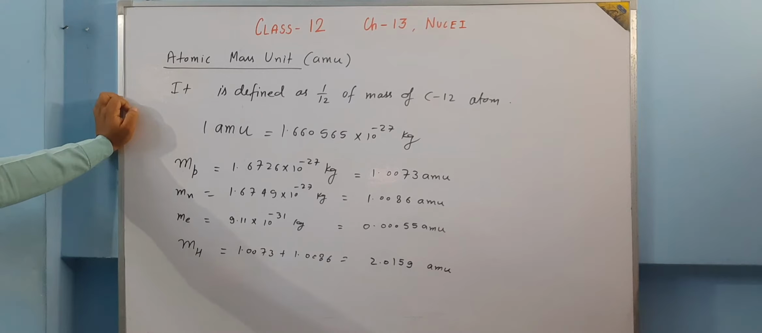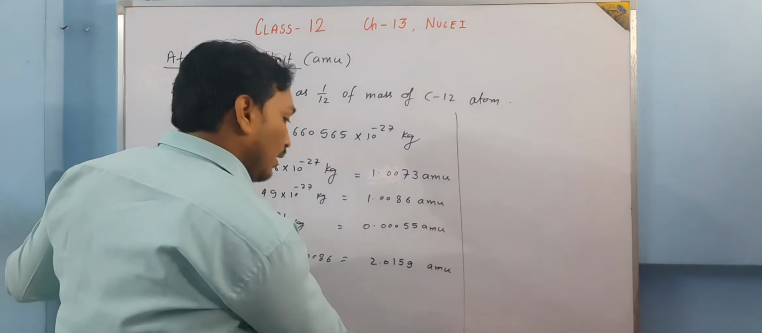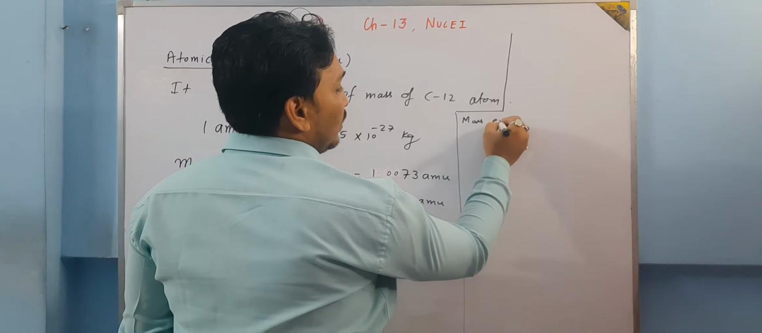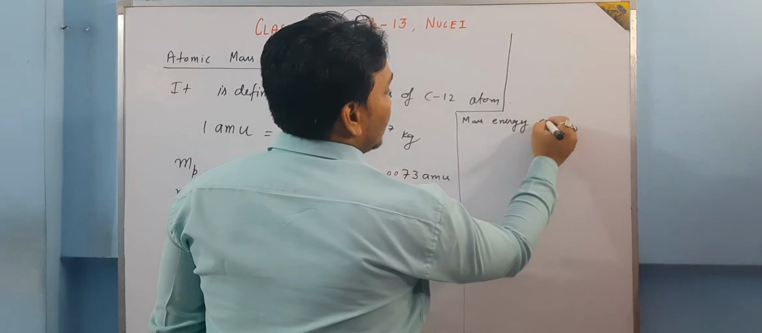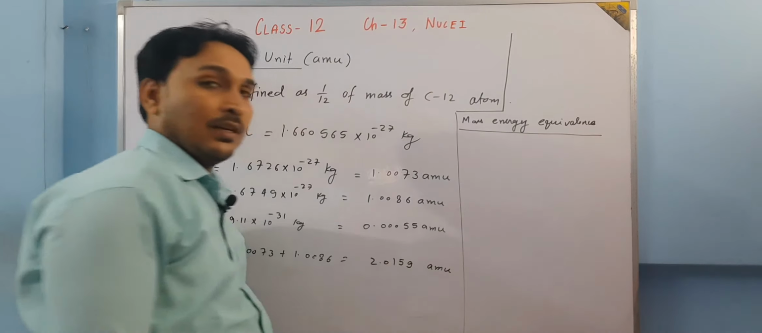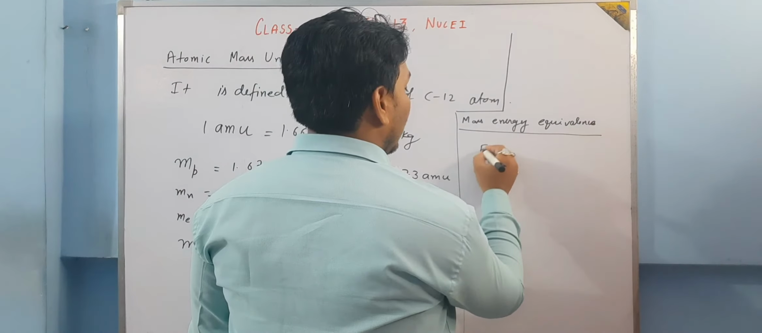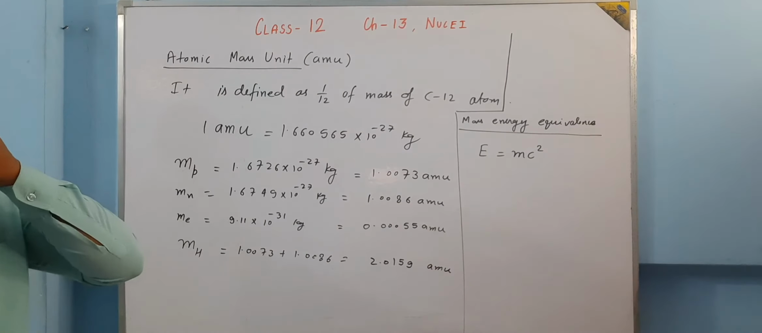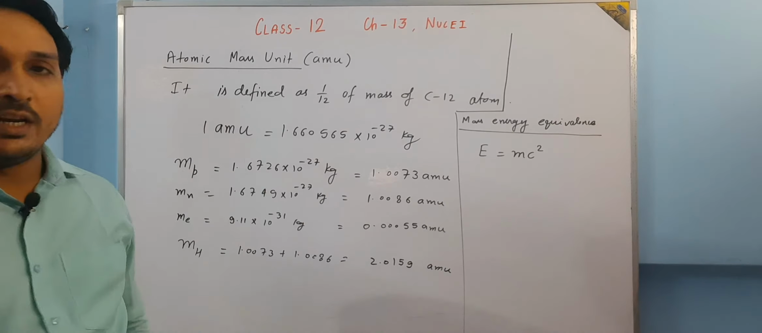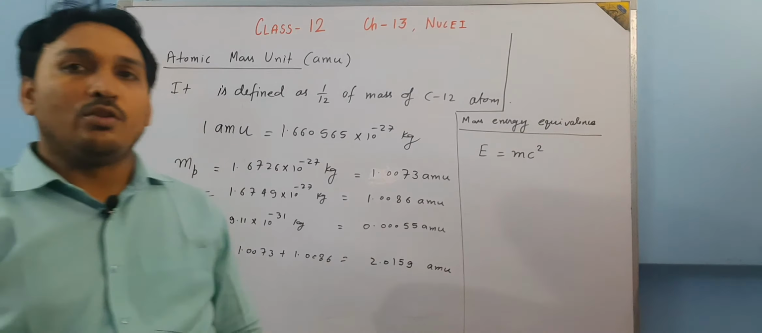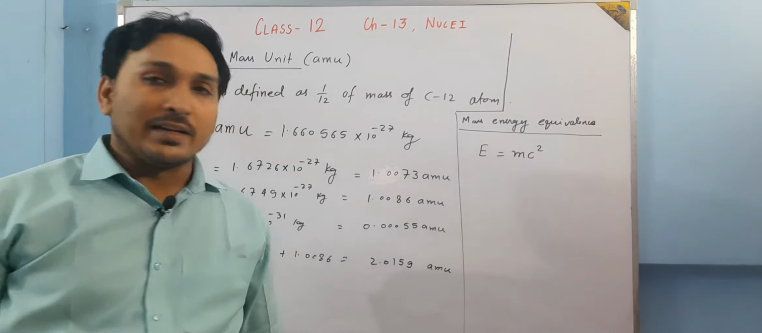Is that clear? Now from AMU, a very important thing is there, which is called mass energy equivalence, according to which there is some energy associated with each mass, and that energy is given as E is equal to mc squared, where E is the energy, m is the mass and c is the speed of light. So if you put m as 1 AMU and c as 3 into 10 to the power 8 meter per second, we'll get some amount of energy.